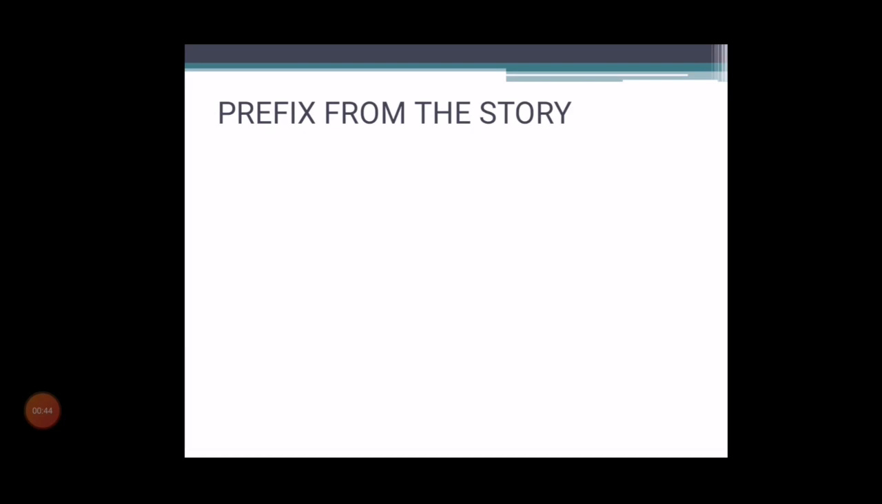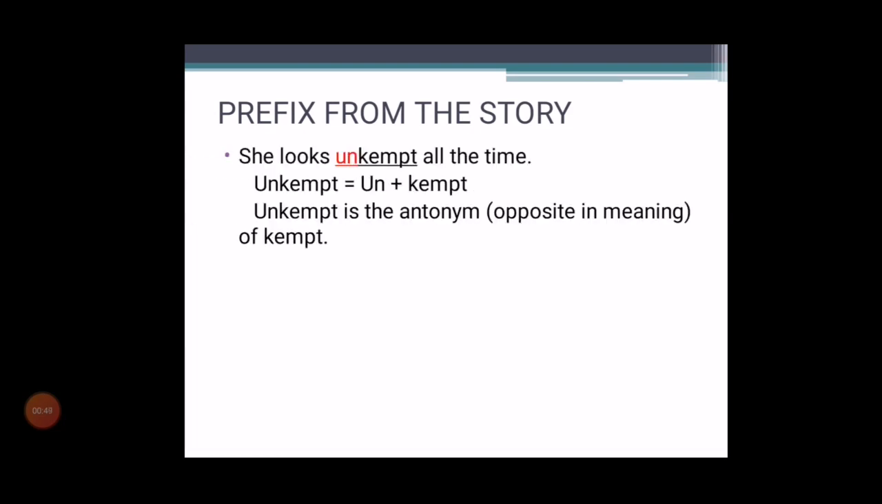Now, prefixes from the story. She looks unkempt all the time. Here, unkempt is equal to un plus kempt. Unkempt is the antonym, that is opposite in meaning, of kempt. Kempt is tidy, whereas unkempt is untidy.